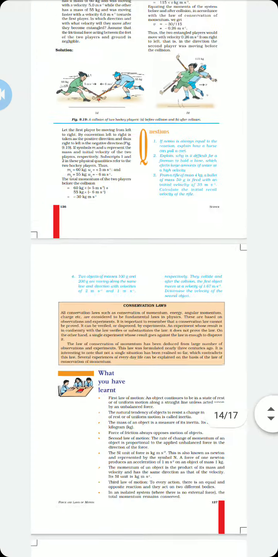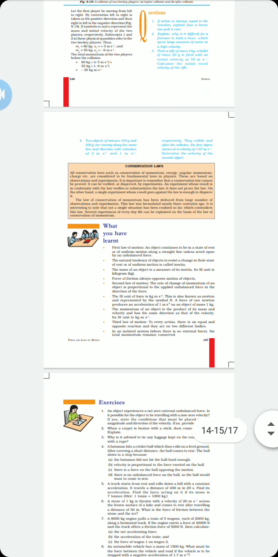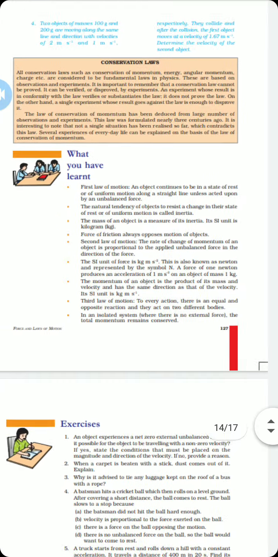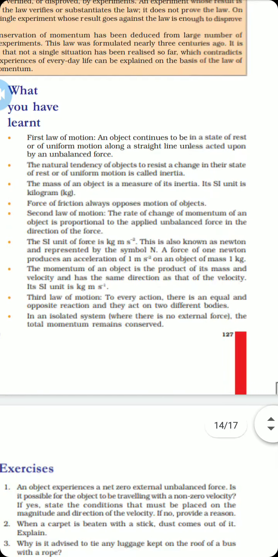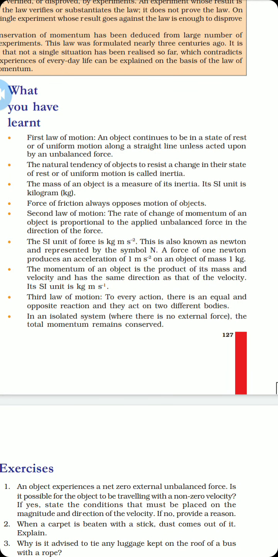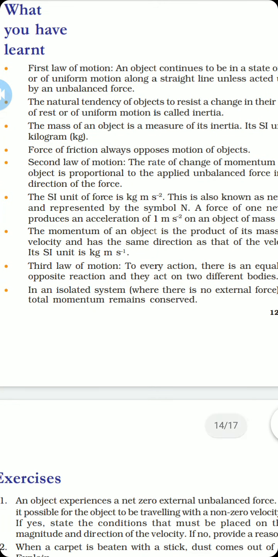Alright, I hope students, the chapter is pretty clear to you. Let me tell you, beta, after reading the chapter, a quick revision can be done by the points given at the end of the chapter, what you have learned. You can read these points after revision or before the exam time, so you can sum up your chapter in a very short form within 2, 3 or 5 minutes. Because during the exam time it is not possible for every one of us to read the entire chapter again. But remember, this will only work when you have read the chapter earlier. If you have read the chapter earlier, then at exam time you can give a quick revision by reading these points. But they will only be helpful to you when you have read your chapter.